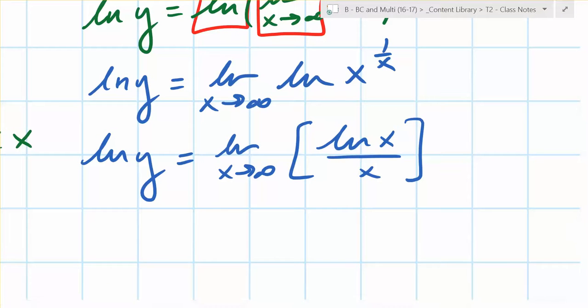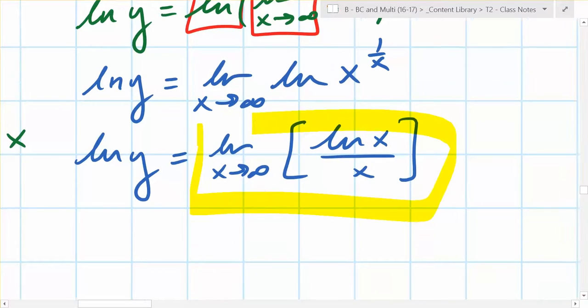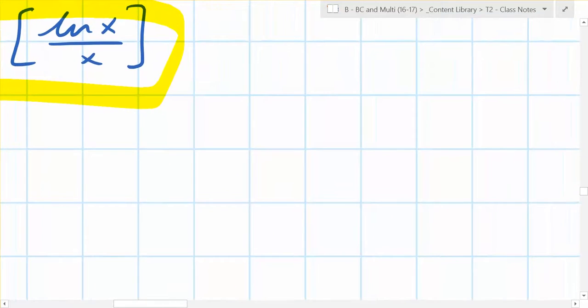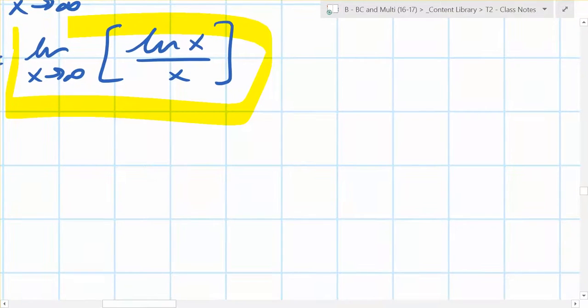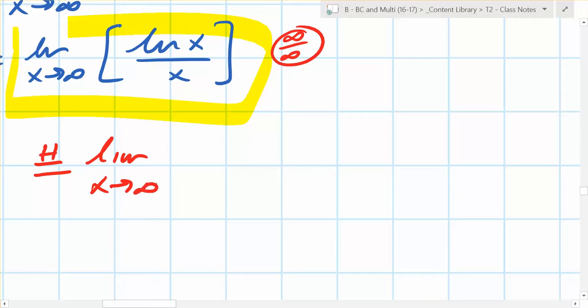Let's just look at this right here. Is that an indeterminate form? What happens as x goes to infinity on the top? Blows up. Bottom? So can you do L'Hopital's rule? Because it's what? Infinity over infinity. So we apply L'Hopital's rule, so we know it's going to be equal to the limit as x goes to infinity of what? Over? Just 1.